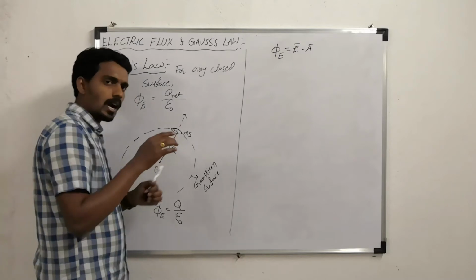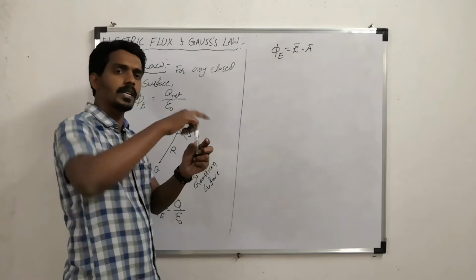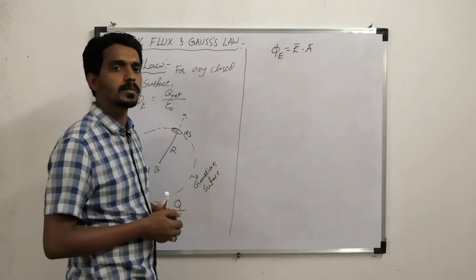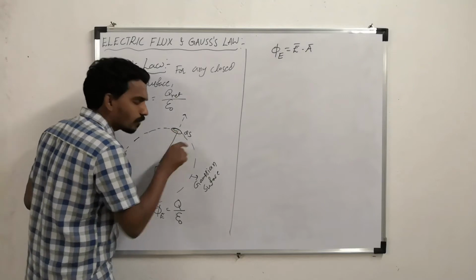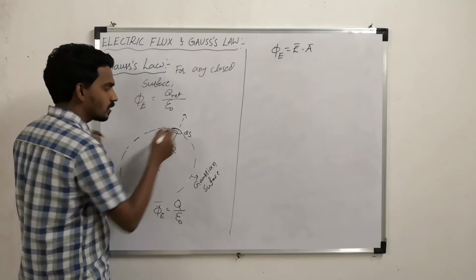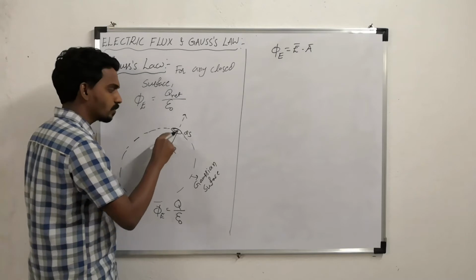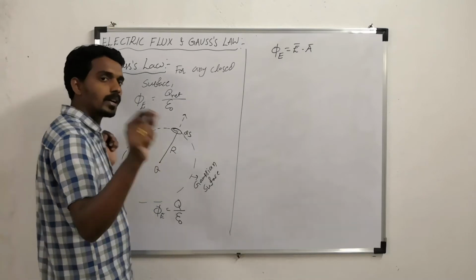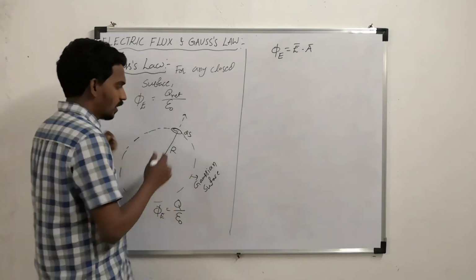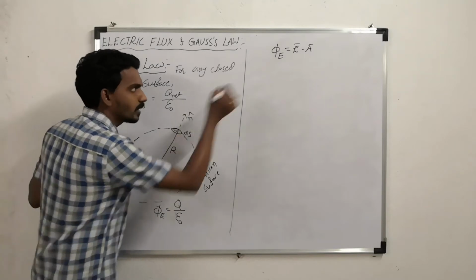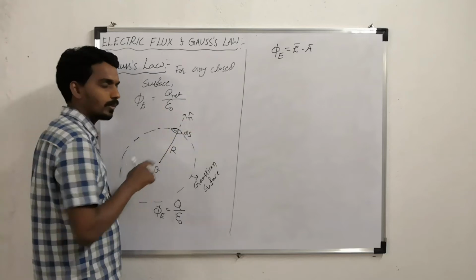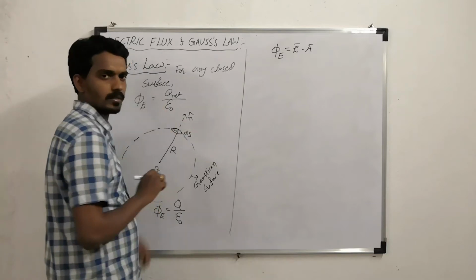So the radius is always perpendicular to the surface at every point for a sphere. So this is the normal to this surface, because this is along the radius, and the radius is perpendicular to every point on the surface. So that's why this is the direction of this small area. You can consider it nothing but a unit vector along the normal to the surface.